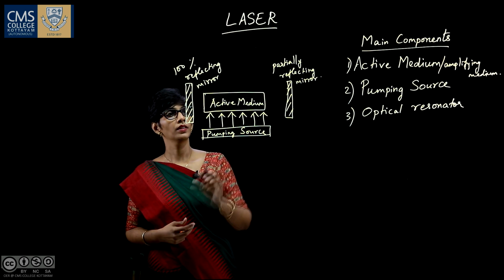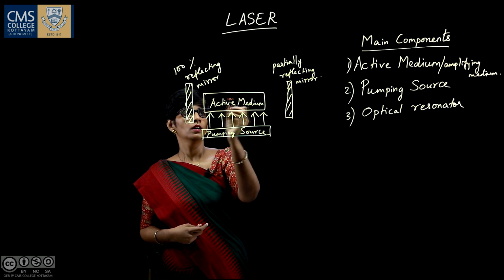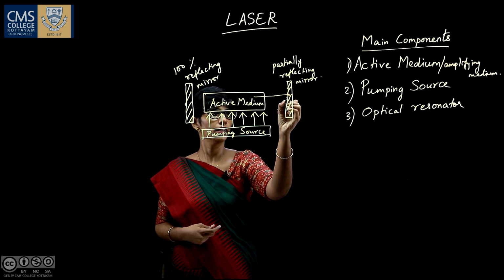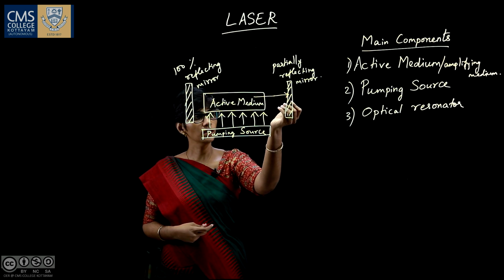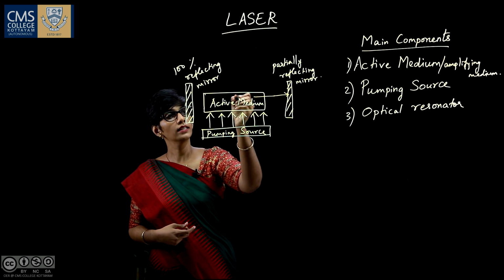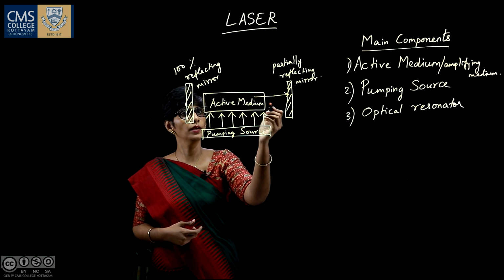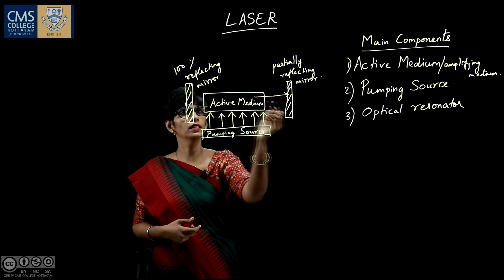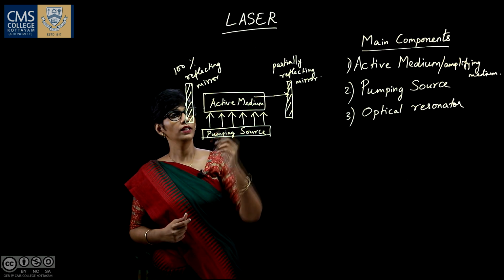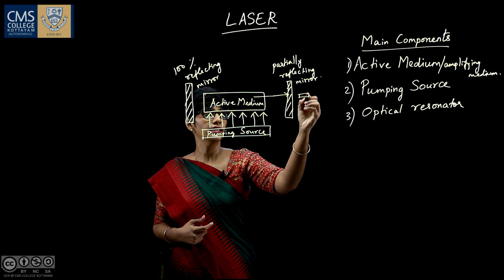So what happens? Light from the active medium comes out here, and when it comes back, it is reflected by this mirror, so it again goes inside the medium and triggers a few more atoms to de-excite. In such a way, the light goes back and forth within the active medium. And what happens when the light becomes highly intense? It comes out as laser.